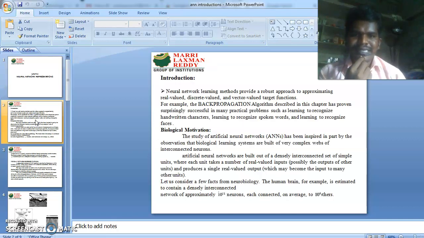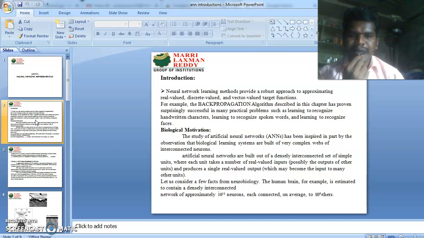Neural network learning methods provide a robust approach to approximating real valued, discrete valued, and vector valued target functions. For example, the backpropagation algorithm described in this chapter has proven surprisingly successful in many practical problems, such as learning to recognize handwritten characters, learning to recognize spoken words, and learning to recognize faces.